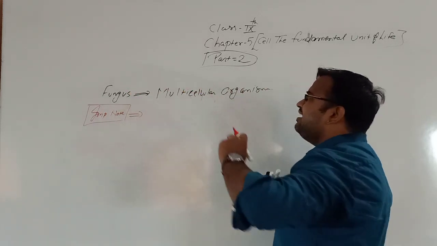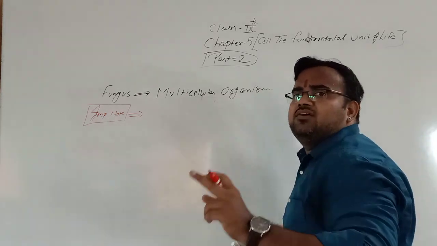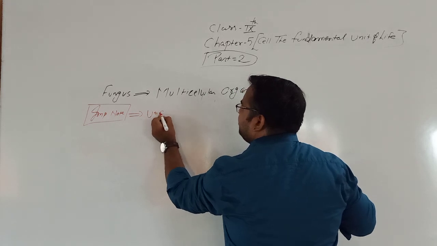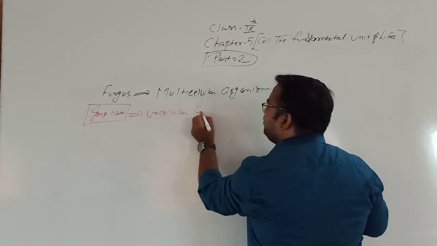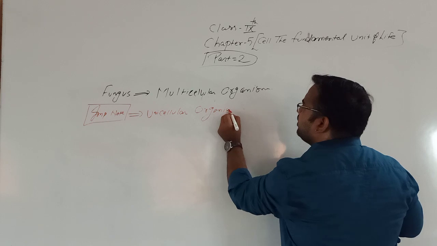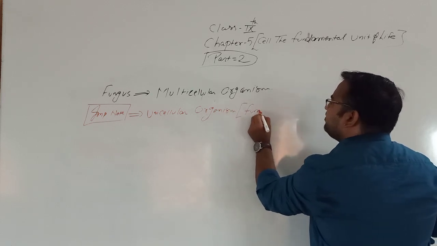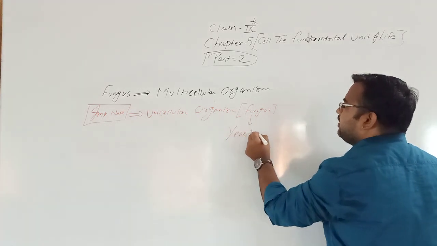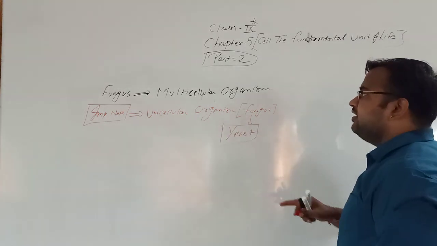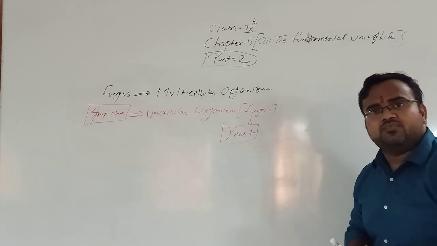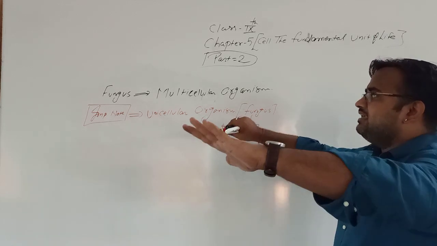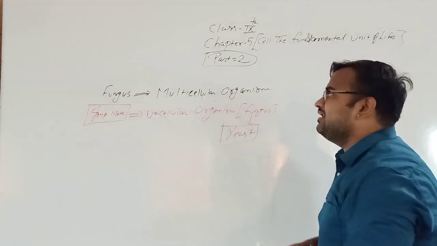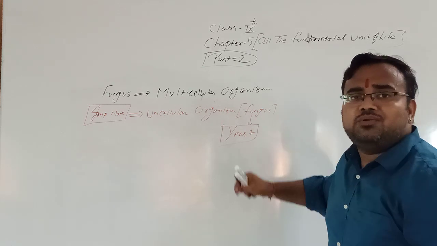Generally, fungi are multicellular organisms, but the fungus which comes under unicellular organisms is known as yeast. Yeast is a fungus which comes under unicellular organisms. Clear? So generally the fungus comes under multicellular organisms. There is one exception, that yeast is a unicellular organism.